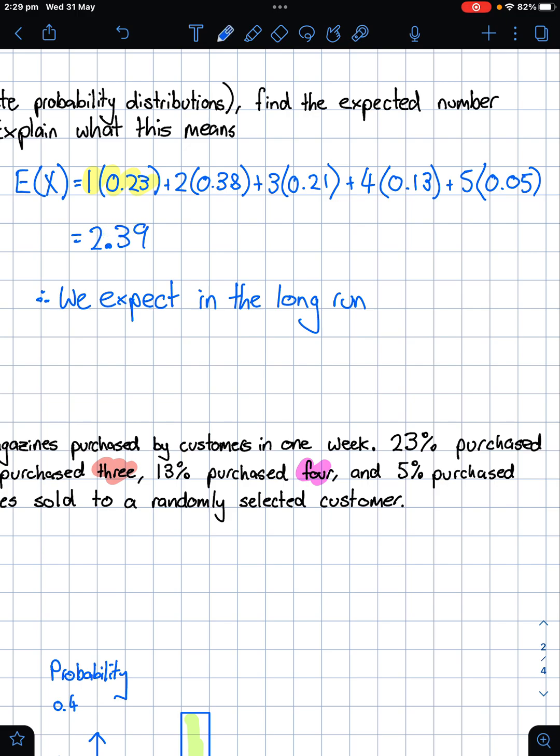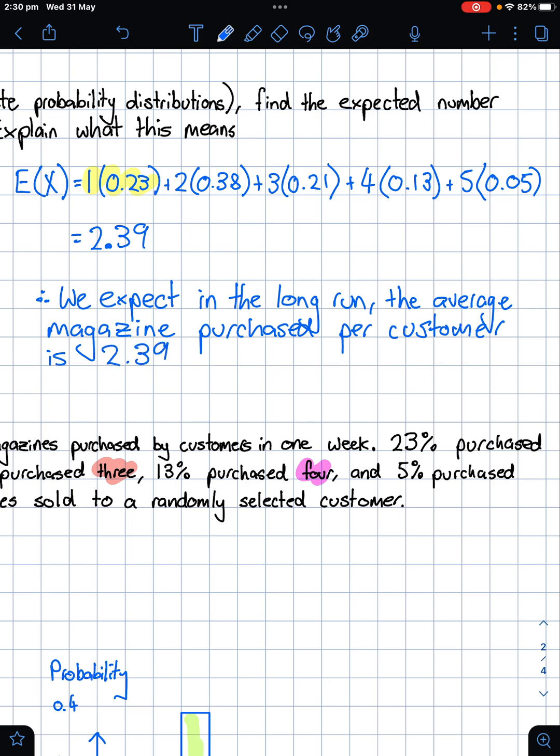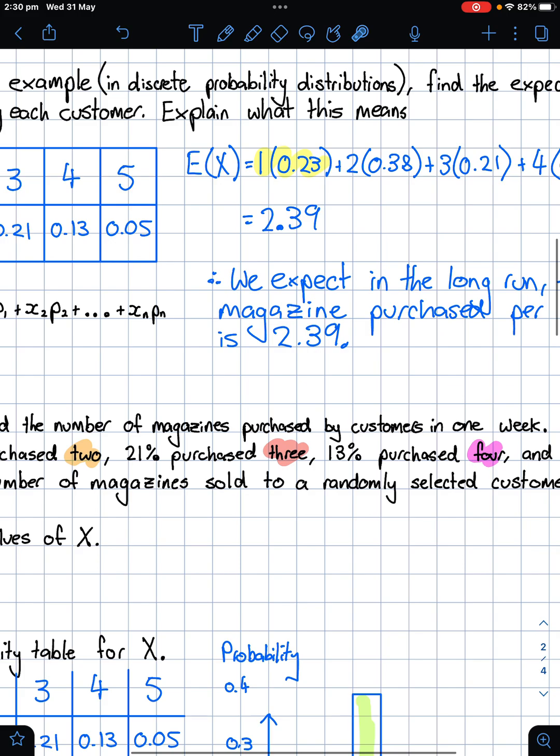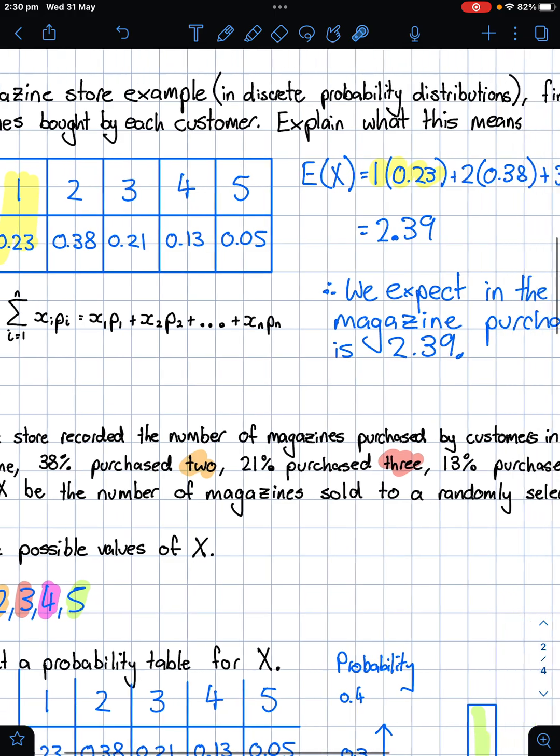So in the long run, the average magazines purchased per customer is 2.39. All right, and that means obviously like not expected, but being an average, it can be a decimal because most customers would buy around 2, but some of them would buy more, and hence it skews that average up.